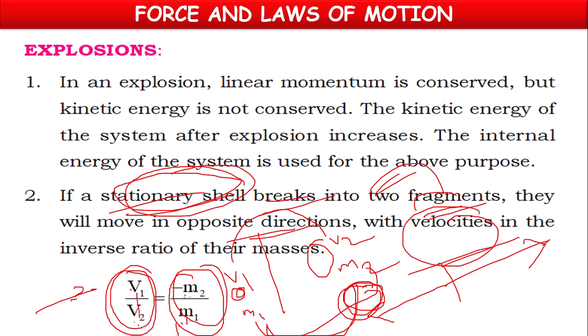But V1 and V2 are in opposite directions. So for the ratio, we have to keep a minus sign, which describes that both are opposite in direction. Masses are scalars and do not have any direction. Velocities are vectors and can have negative or positive signs. So the velocity ratio is equal to the inverse ratio of masses, and the minus sign will come here.